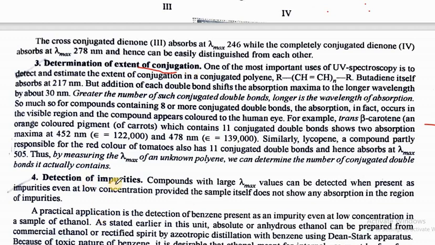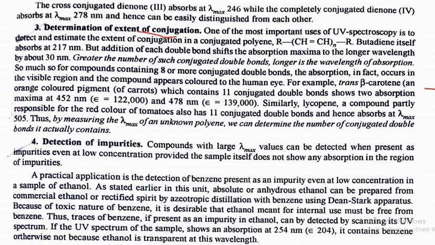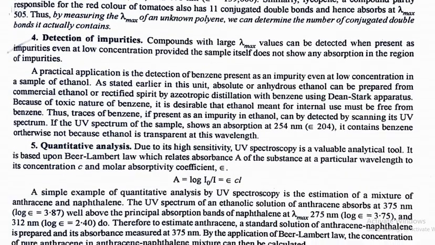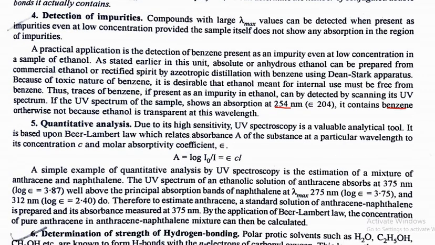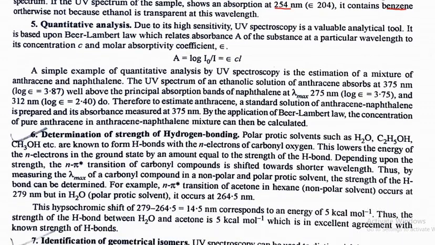Next is detection of impurities. Impurities also change the absorption maximum. As we know, pure alcohol does not absorb in the UV region. But when benzene is present in the ethanol, it will absorb at around 254 nanometer. So it shows how impurities can be detected in an organic compound. And next is the quantitative analysis.